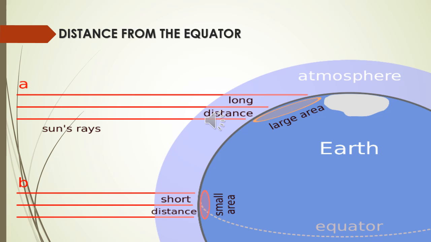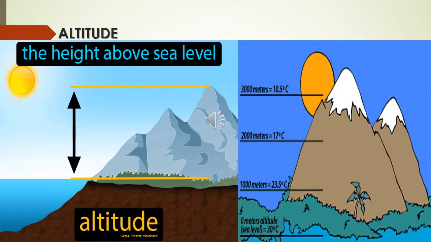So that is distance from the equator. The second factor is altitude. Altitude means the height above mean sea level. The temperature decreases at the rate of 6.5 degrees Celsius per kilometer of height. If you go to a higher altitude, the temperature is reduced at the rate of 6.5 degrees Celsius per kilometer. This is called the normal lapse rate.